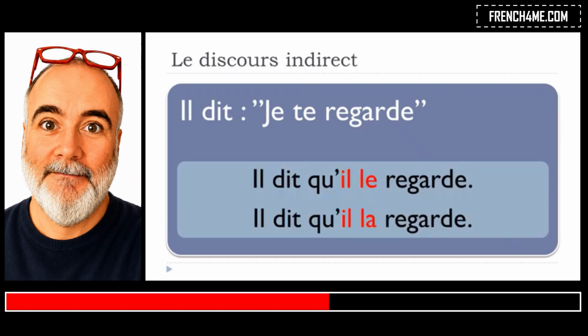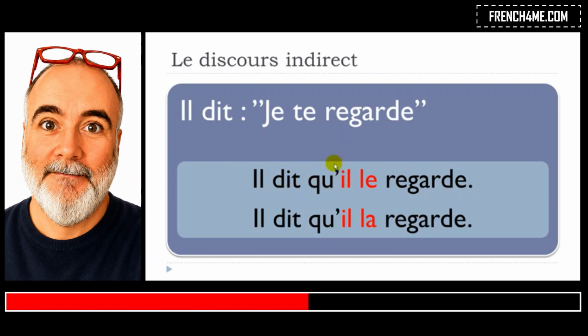And it's quite interesting because in that case, if you've got the sentence just like that, without any previous information, whether this te is for a boy or a girl, then it can be quite tricky because we don't really know, and we'll have two options. The first one, il dit qu'il.